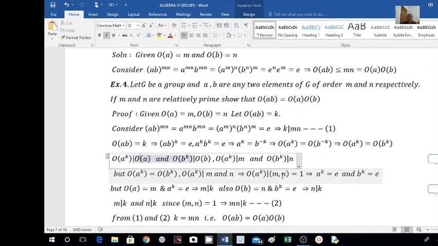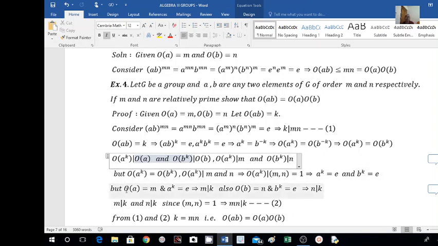But what is given here? The gcd of M and N equals 1 is given. M and N are relatively prime. So this is equal to 1. Order of A raised to K divides 1, which means it must be equal to 1. If the order of any element is equal to 1, then that element must be the identity element. That is, A raised to K must be identity. Similarly, I can prove that B raised to K is also equal to identity. So we have A raised to K equal to E and B raised to K equal to E.